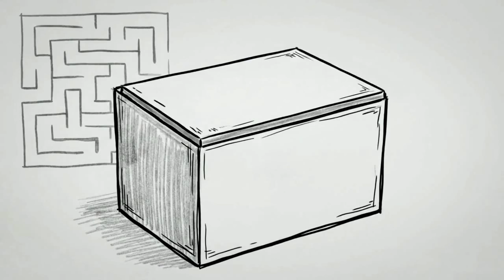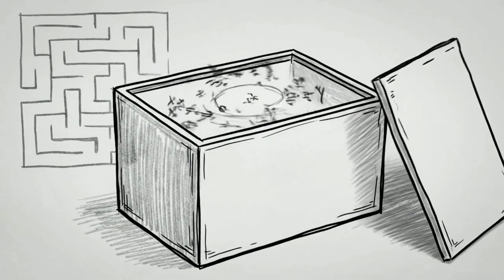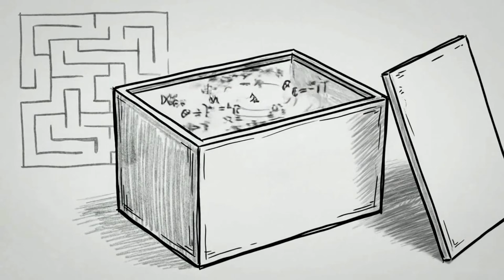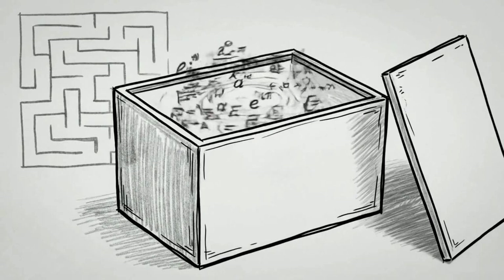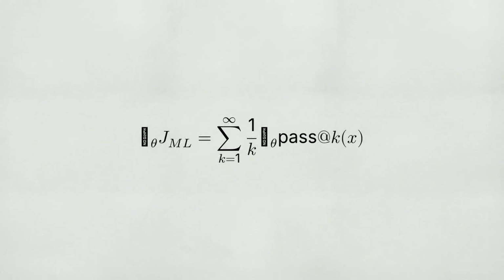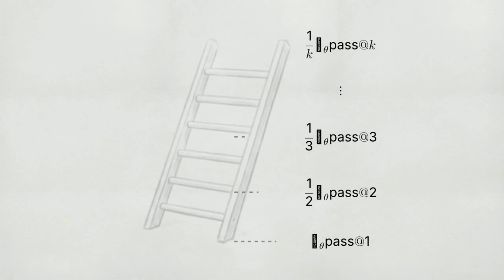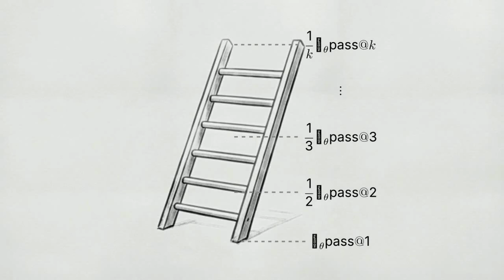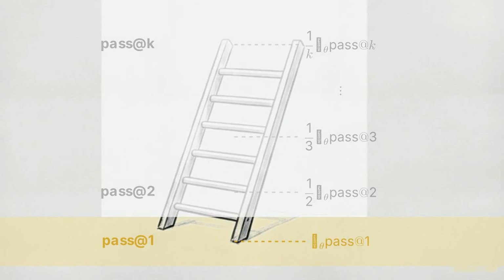To understand why standard reinforcement learning hits this wall, we first need to open the hood and examine the underlying math. The original maximum likelihood objective can be expressed as an infinite series of fractions. This is a Maclaurin expansion, a way of representing a function as a sum of terms. Each term is built on pass at k events. When we compare the standard reinforcement learning equation to this ladder, we see a specific omission. It is identical only to the bottom rung. The higher order terms are entirely absent.